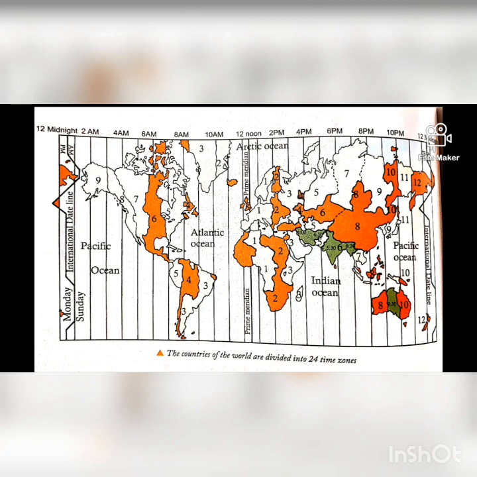I already said Greenwich is situated near London. So in London, suppose it is 12 o'clock in the afternoon, what is the time in India? You have to add 5.5 hours. Suppose we are in the USA: in London 12 o'clock means in the USA the time is morning 6 o'clock. Like that the time will change for each place.